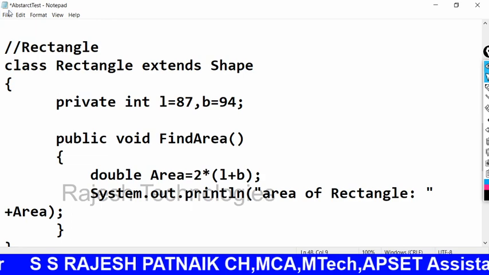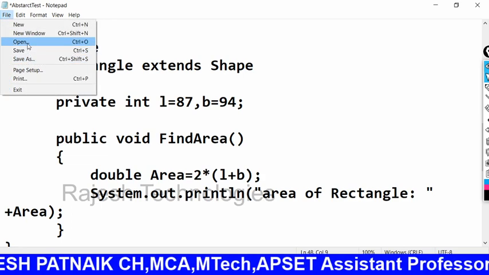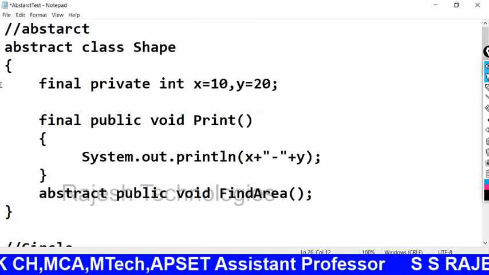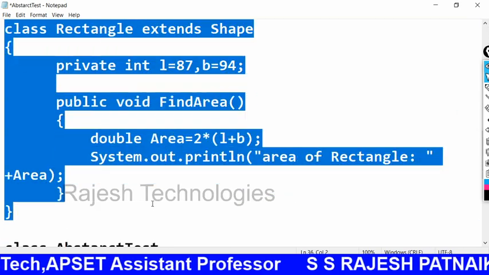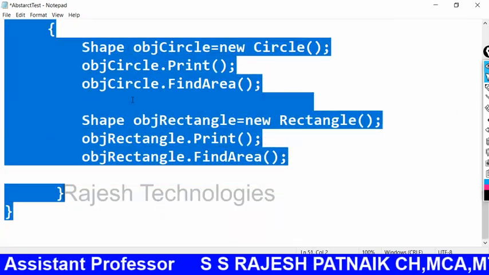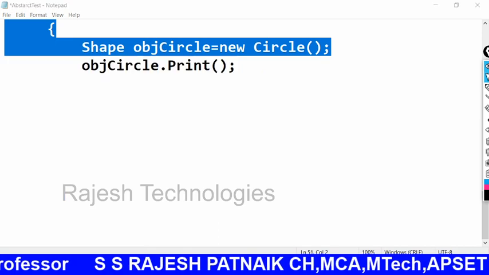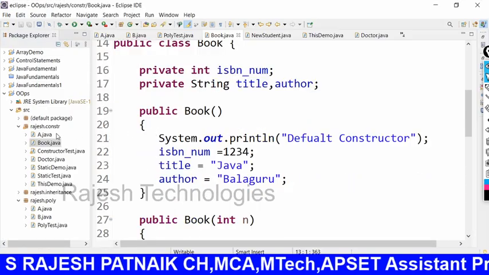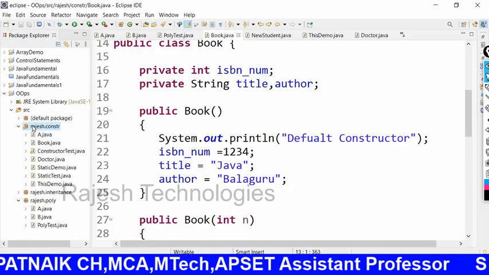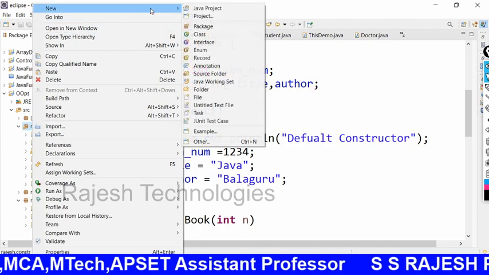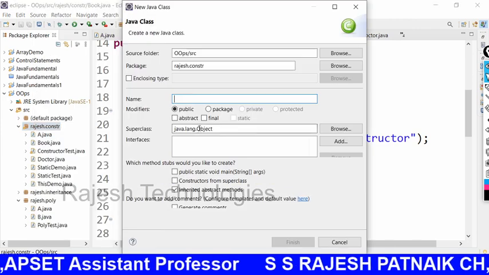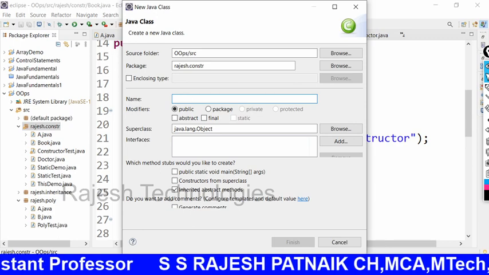So let me go. I want to copy the entire code, and I will paste it in my Eclipse. Click save.